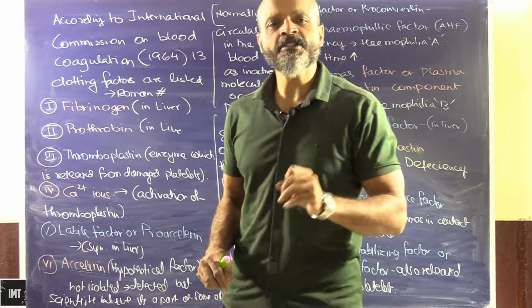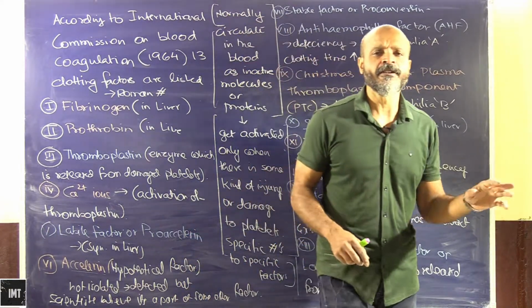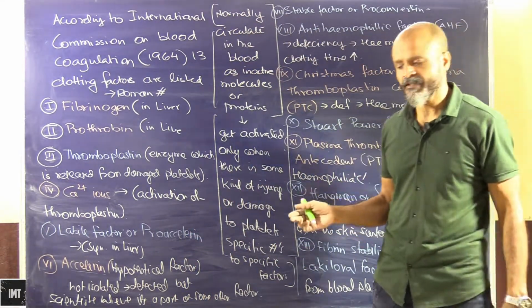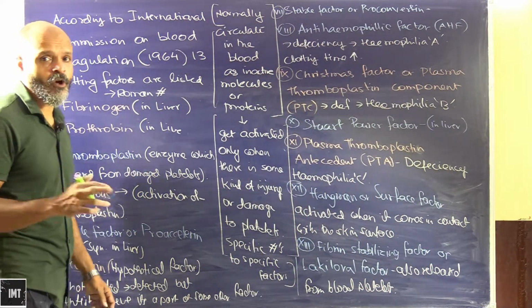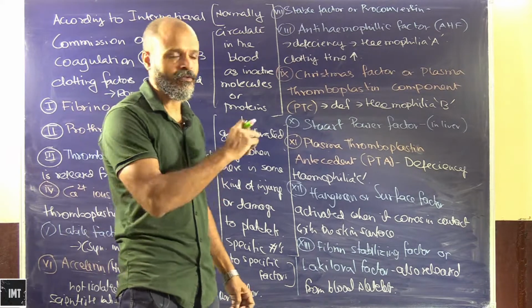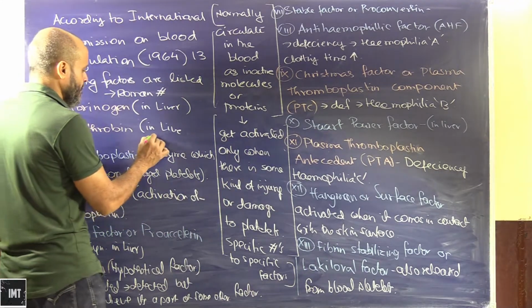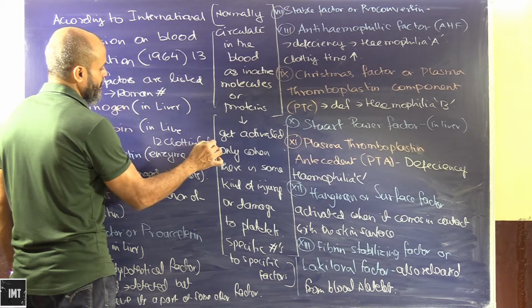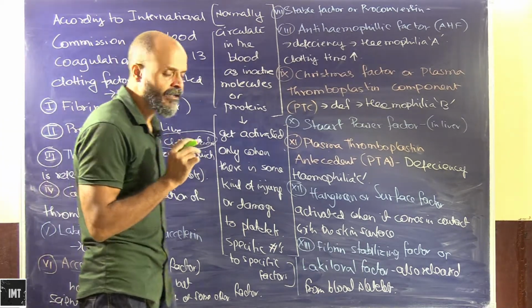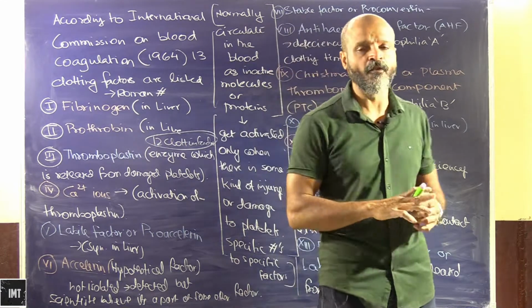Okay, so in a nutshell, we talked about the different clotting procedures that generally happen. As we saw in the earlier segment, there are 12 clotting factors. These clotting factors are running in the bloodstream in the normal flow.